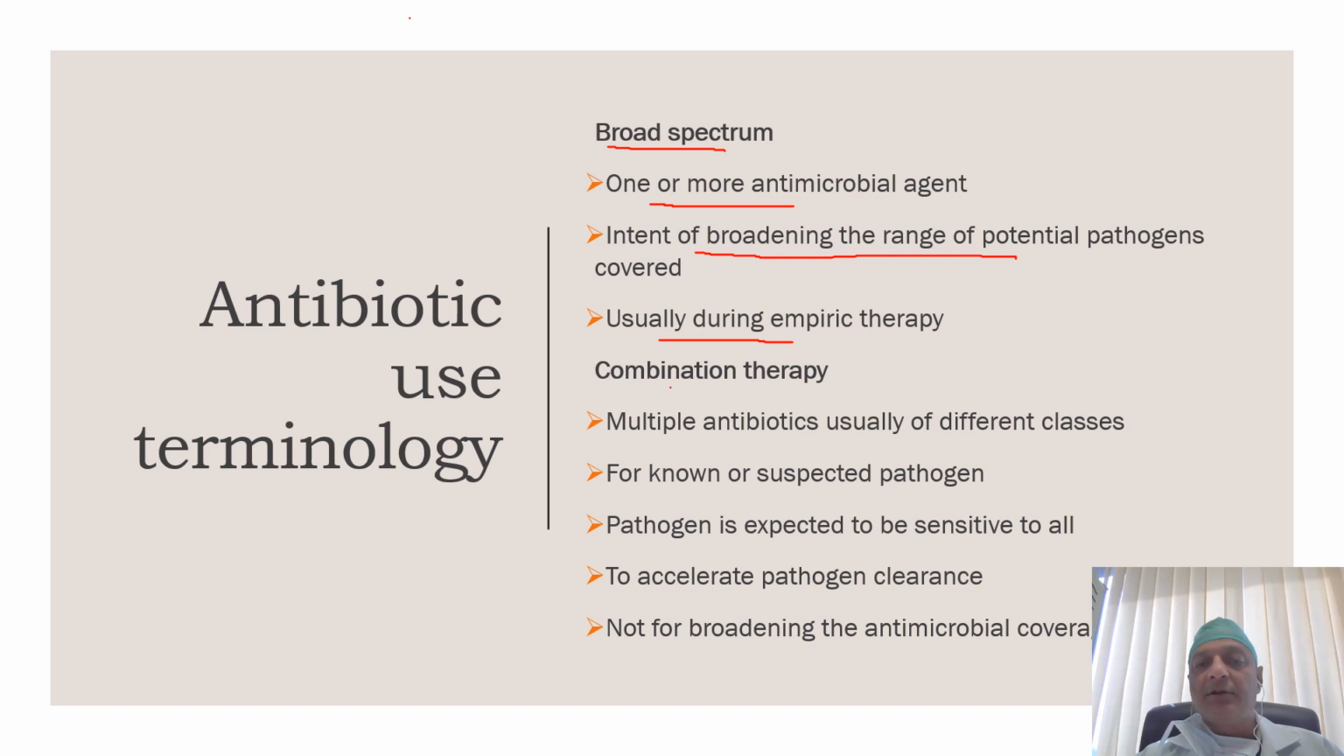Another kind of therapy is combination therapy. It consists of multiple antibiotics, usually of different classes, and it is given for a known or suspected pathogen. The pathogen is expected to be sensitive to all the antibiotics, and the aim is to accelerate pathogen clearance. It is not given for broadening the antimicrobial coverage, as opposed to broad spectrum antibiotics. For example, giving piperacillin tazobactam or any other beta-lactam in combination with fluoroquinolones or aminoglycosides.